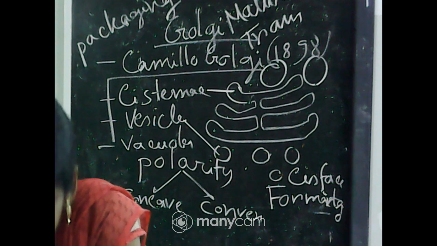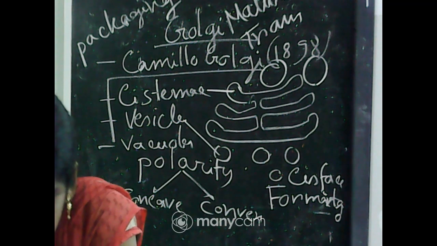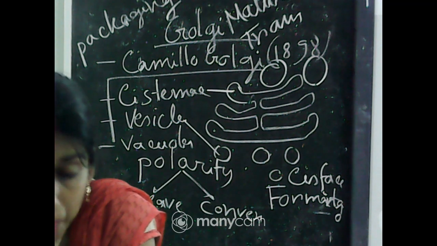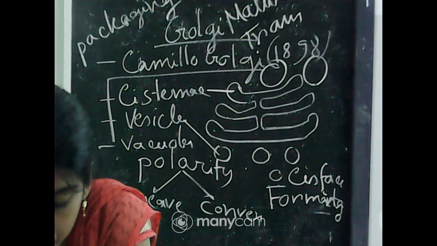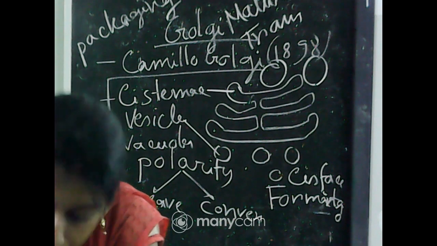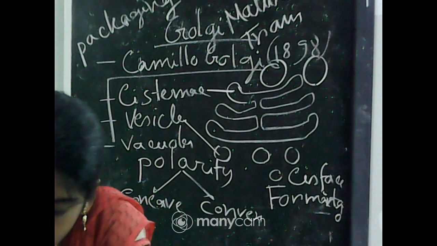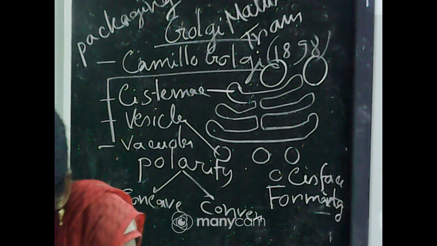Materials are packed in the form of vesicles from the endoplasmic reticulum, fuse with the cis face of the Golgi apparatus, and then move towards the trans face.